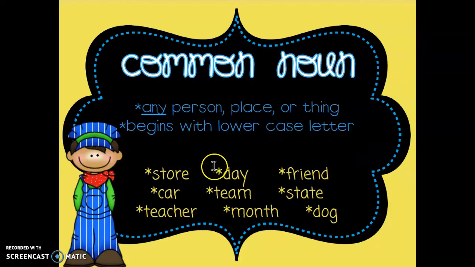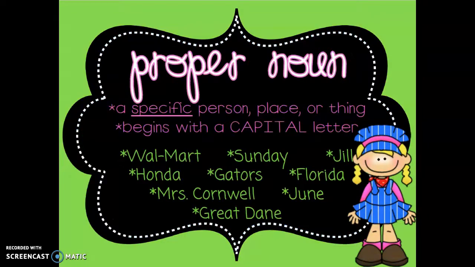Now if you're using the name of a particular store, like Walmart, that is what is called a proper noun. So a proper noun is a specific person, place, or thing. So that means it is the name of a person, a place, or a thing. And you would start that word with a capital letter in your writing.